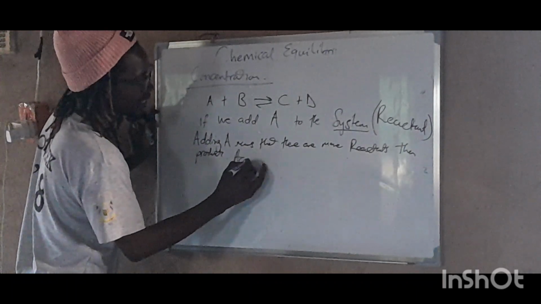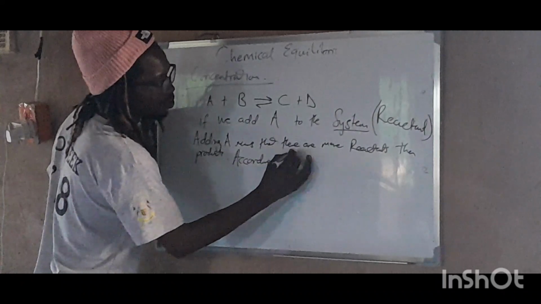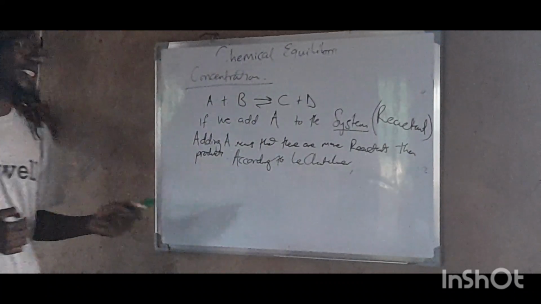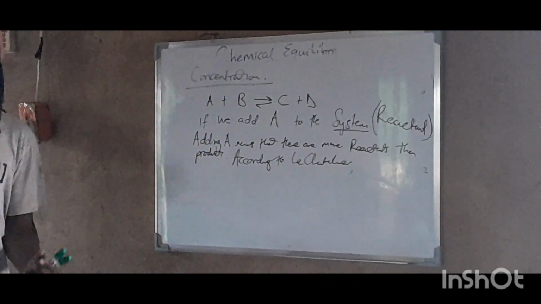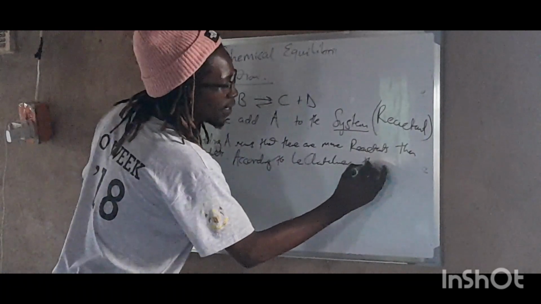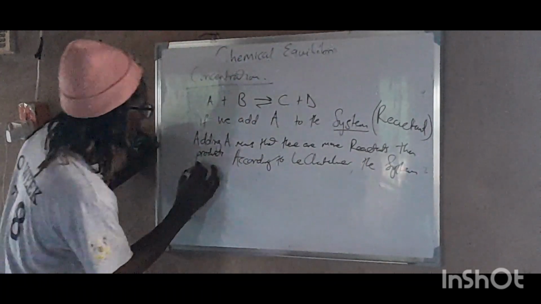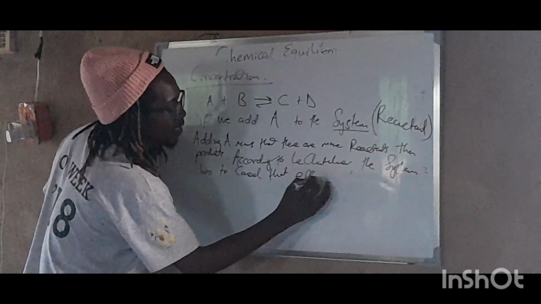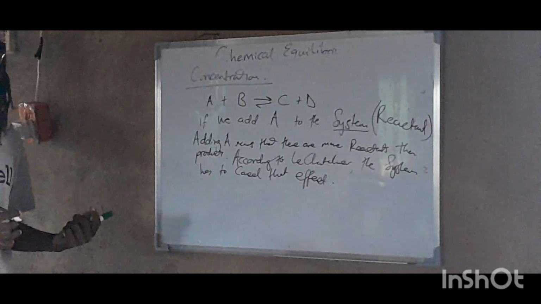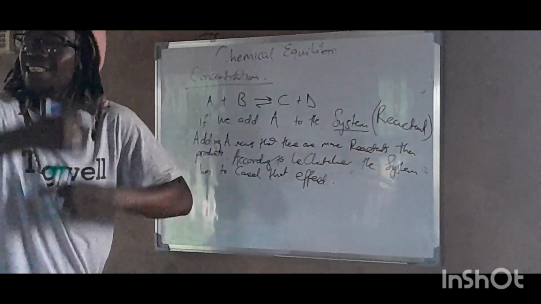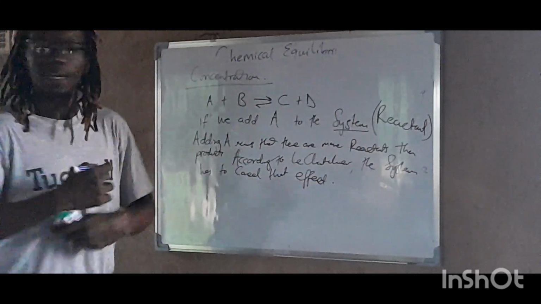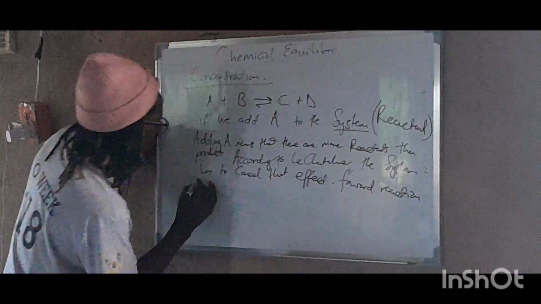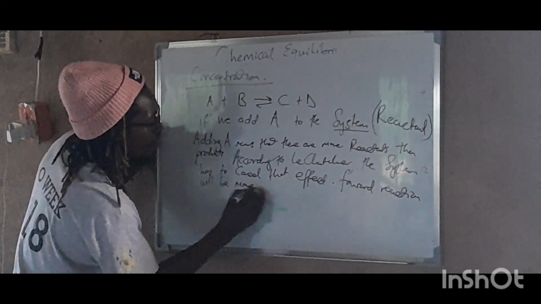So according to Le Chatelier, the system has to cancel that effect, right? So to cancel that effect, it means that you must reduce the what? The reactants, right? So it means that the forward direction will be more favored. You get it? So the forward reaction will be more favored.